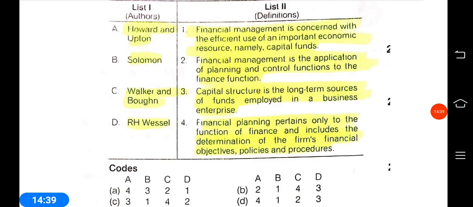First option A is 4. B is 1. Then C is 2. D is 4. 3. C is 2.